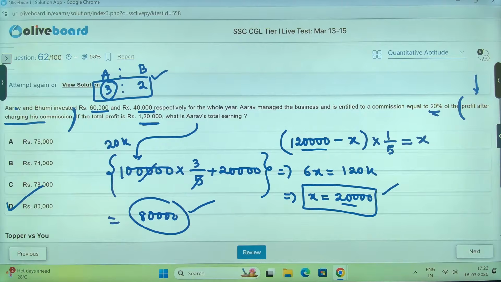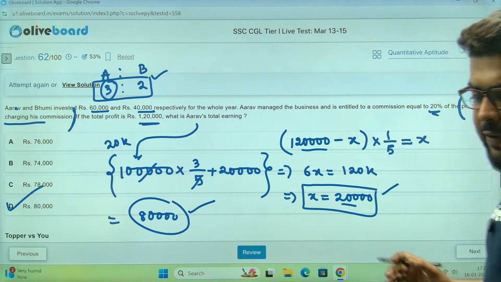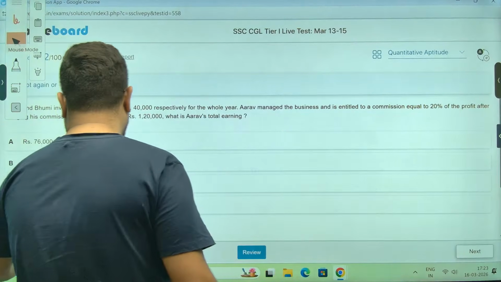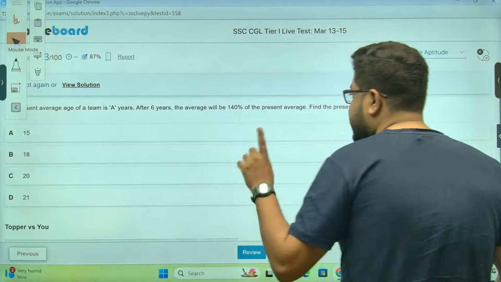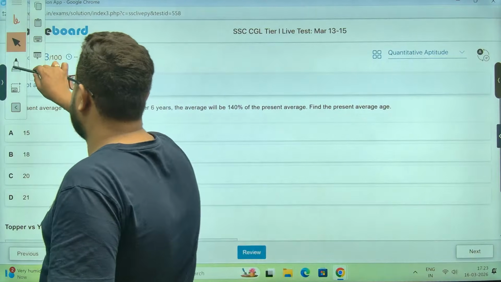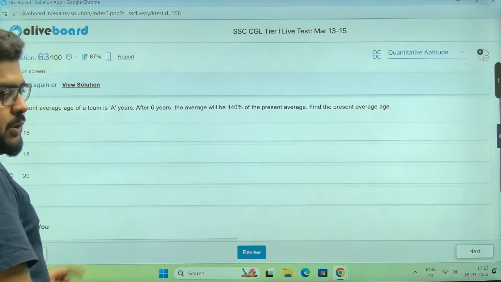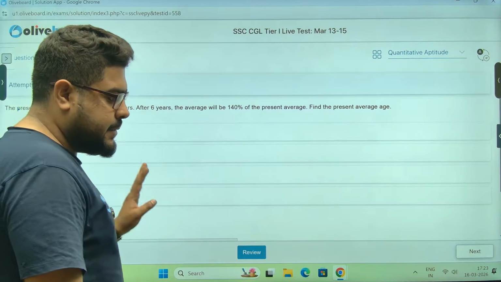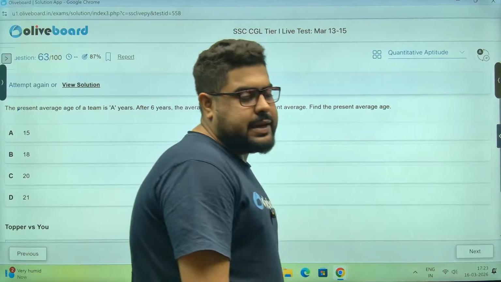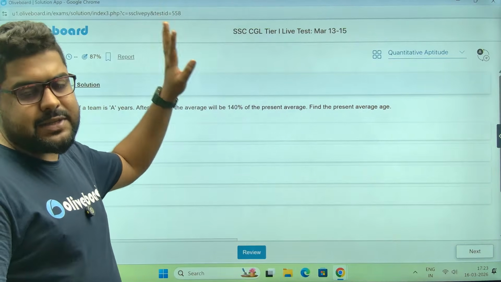Is this clear? You guys can get stuck in this question. And again, I'm saying exactly these types of games were played in CGL last year. So again, be very careful while reading the question. If required, read it twice, so that you don't make a mistake. That's the thing. This question was a trap only.